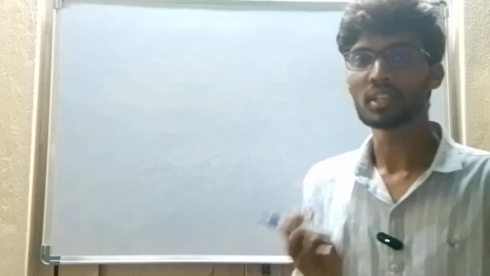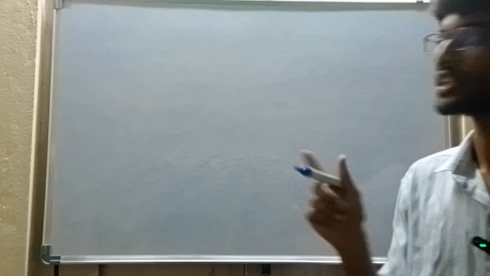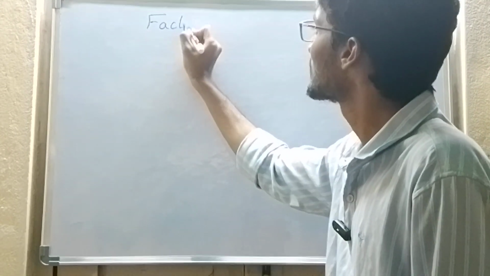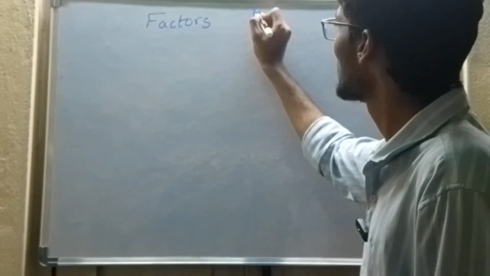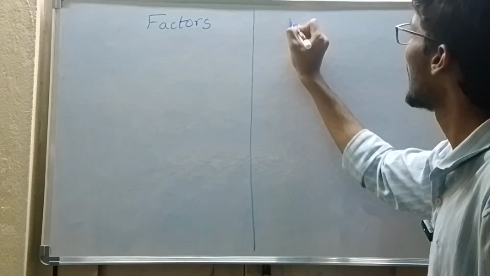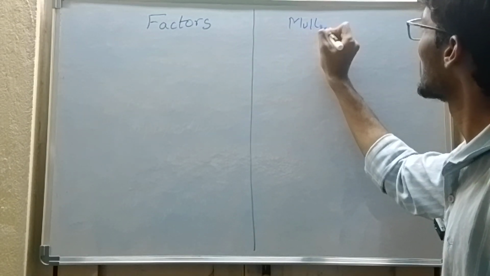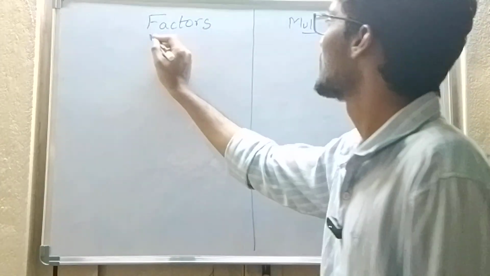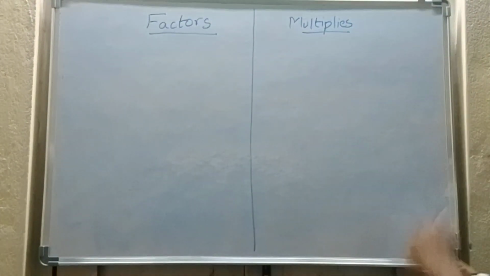So to understand LCM and HCF, we need to know two things: factors and multiples.